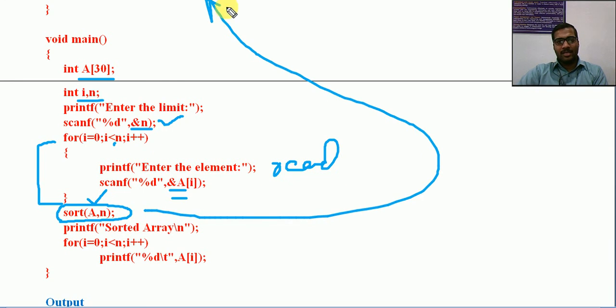I will see that. Now after sorting, what we will do? For i equal to 0, i less than n, printf a of i. Here it will be printing the array elements in sorted order. So this is the main program.